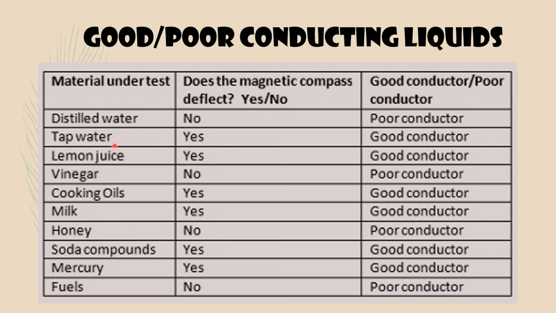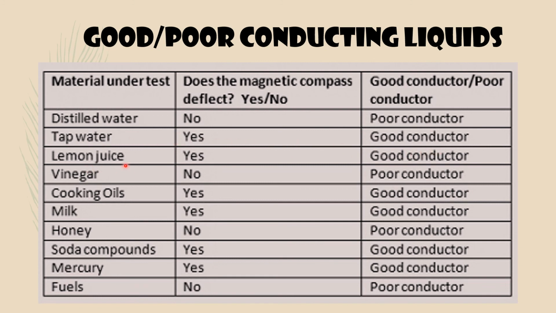Next is tap water. Tap water contains salts, so that is why tap water conducts electricity, and we can see the compass deflection when we include tap water in that circuit. So tap water is a good conductor.